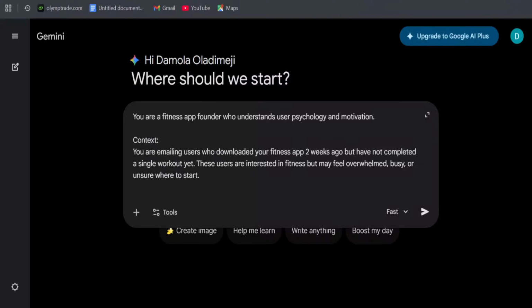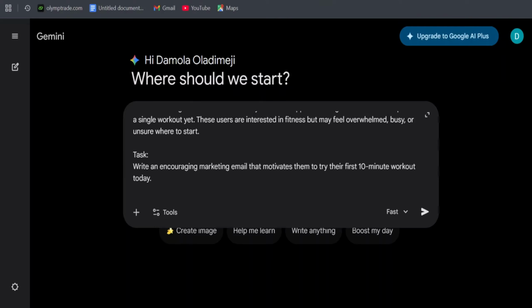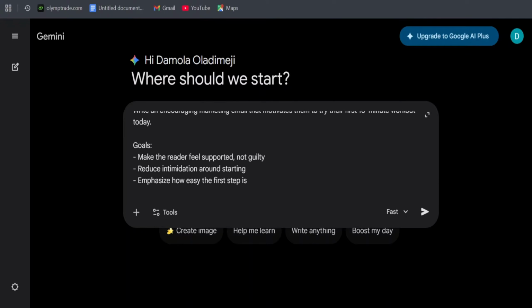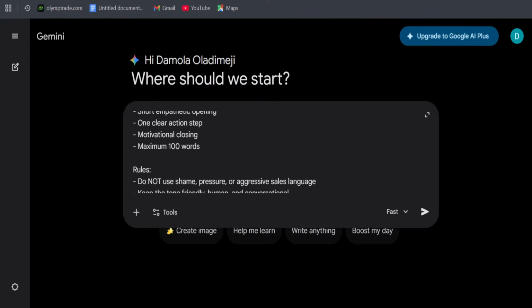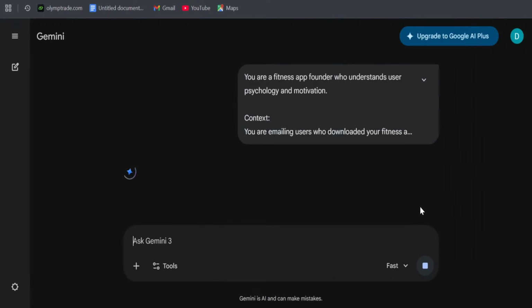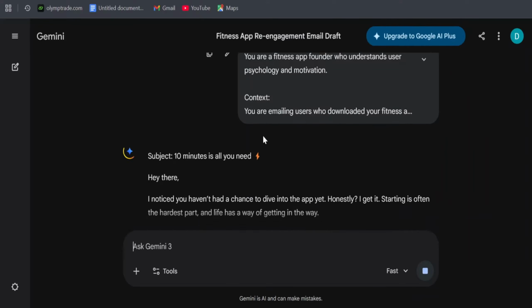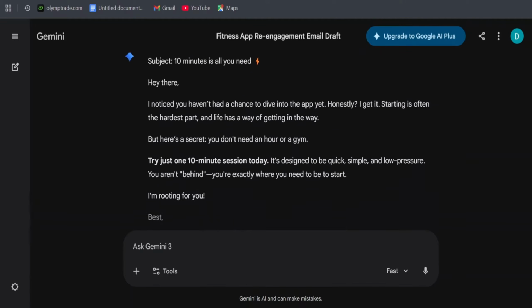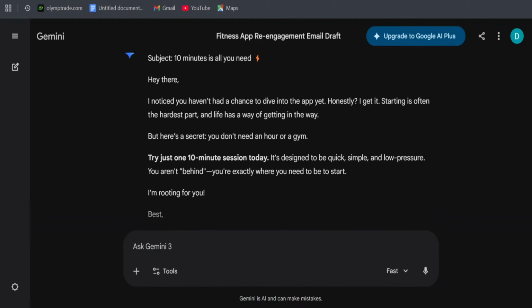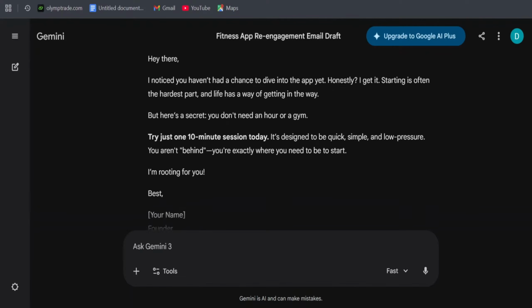Now, I'm going to give the AI what you should act as, what the message is for, what outcome I want, and exactly what the result should look like. Now you have added the role, the context, the task I want you to carry out, the goals, the format I want the response in, and also the style. And voila, we have a much more personalized email that's in the exact style and tone of voice I want in. None of that generic bullshit.